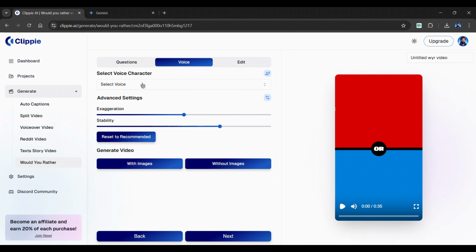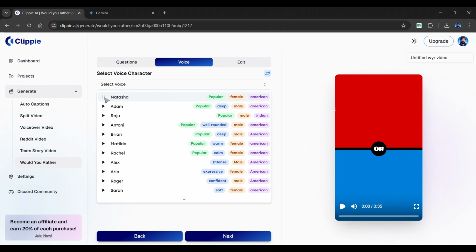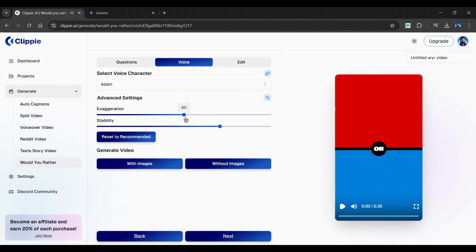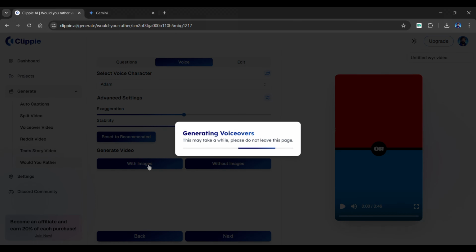In the voice section, choose a voiceover. Clicking the play button allows you to preview a voice. I'll go with this one. Advanced settings like exaggeration and stability can be adjusted using the slider. You will find 2 options below. Either create a video with images or without images. I'll select with images, and it will begin generating audio and images.